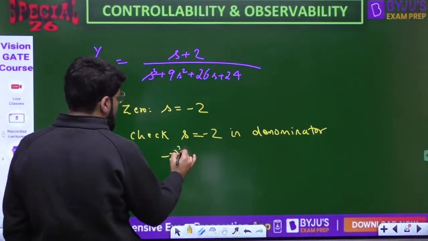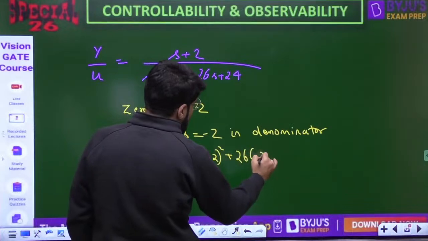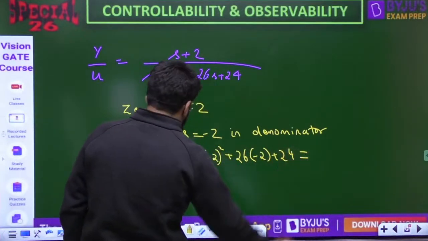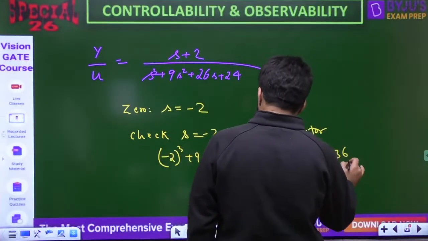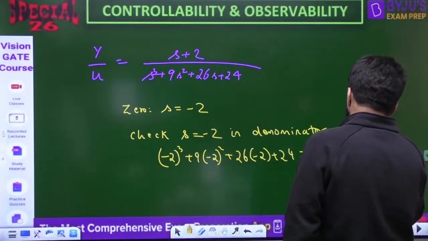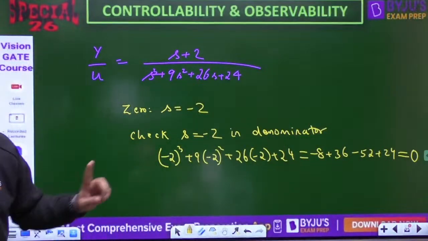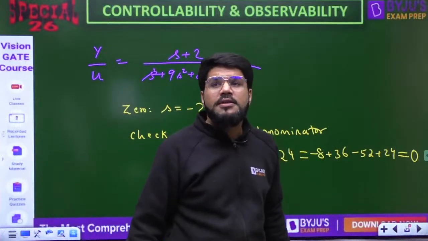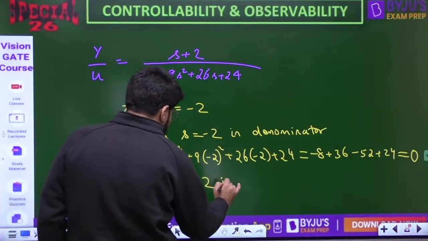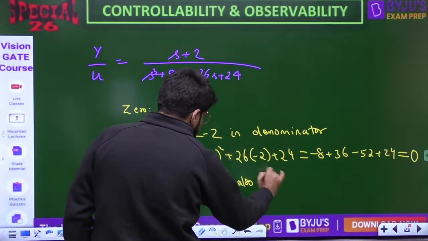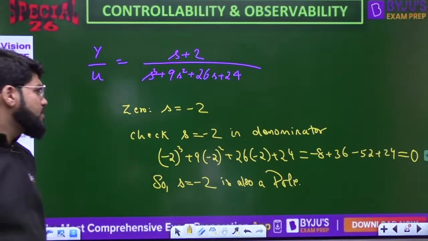So minus 2 cubed, plus 9 into minus 2 squared, plus 26 into minus 2, plus 24. You check this: minus 8, plus 36, minus 52, plus 24. That gives 60 minus 60, turning out to be 0. That means minus 2, when you substitute in the denominator, turns out to be 0, and that is why minus 2 is also a pole.